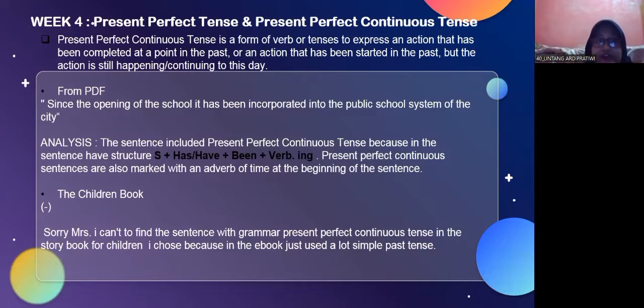And after that, in the children's book, I cannot find an example. I cannot find a sentence with the grammar of present perfect continuous tense in the storybook for children, because in the ebook there is a lot of simple past tense.